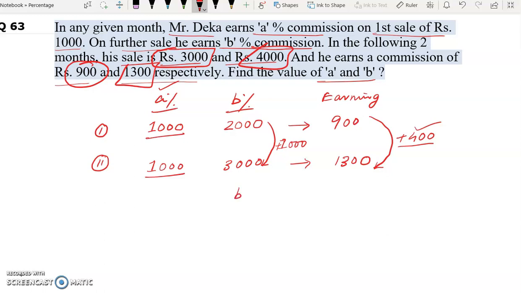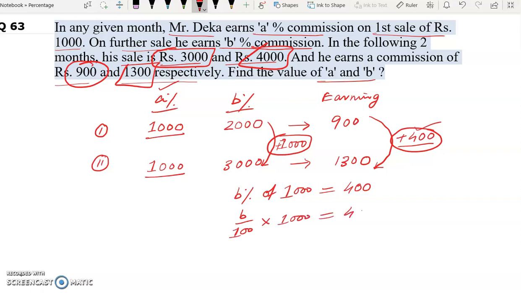Now we can say B% of 1000 sales will give us 400 rupees. If we solve this, we will get B by 100 into 1000 is equal to 400. Now if we solve this, we will get B is equal to 40%. So we have got the value of B.